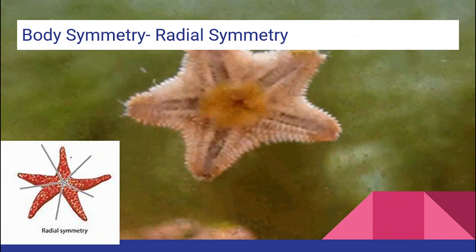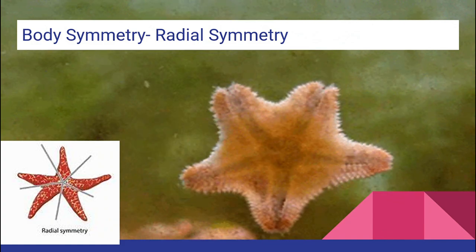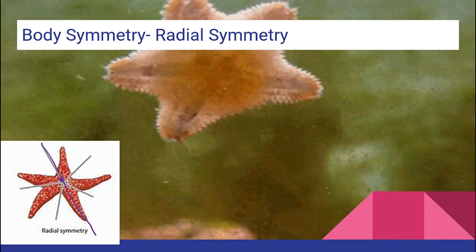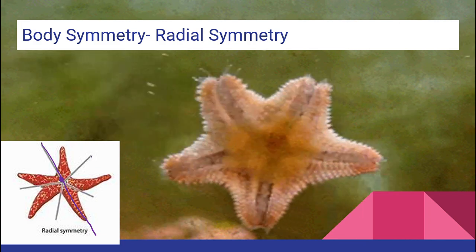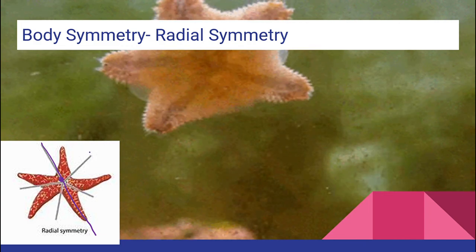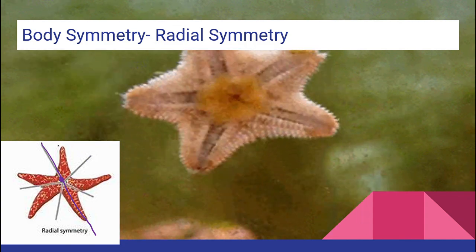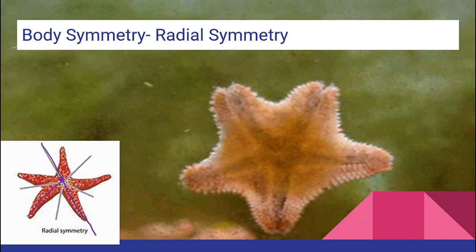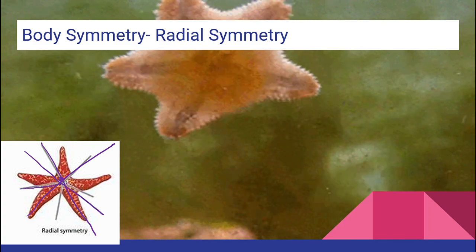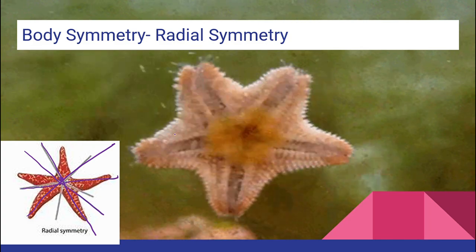Here you can see, class, this is the example of starfish. I am passing a plane from the center. A plane passing from the center will be able to divide the body into two equal halves. But is it going to be a plane or any plane, class? It is going to be any plane. Whether you pass from this way or this way, any plane passing through the center is going to divide the body into two equal halves, right?